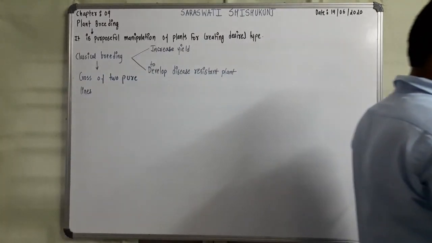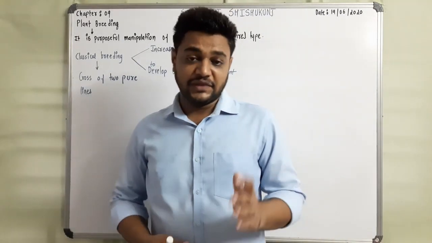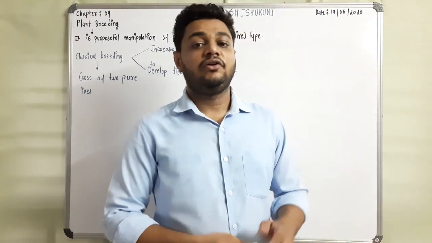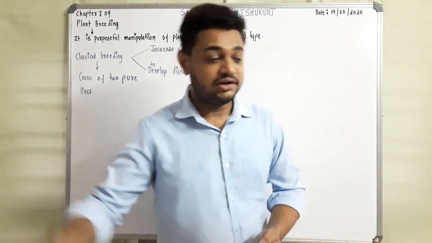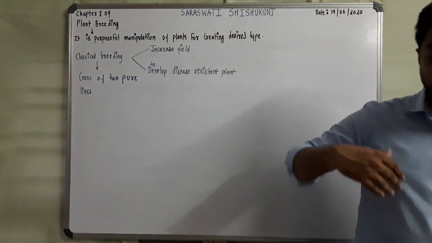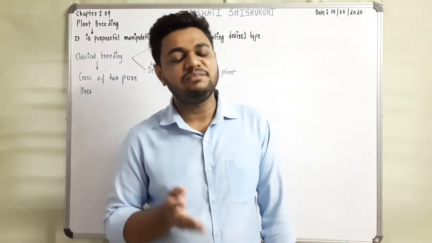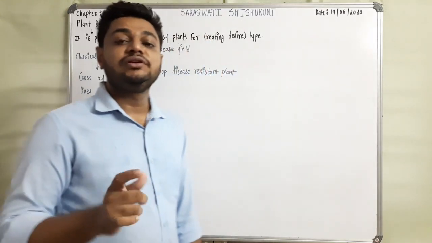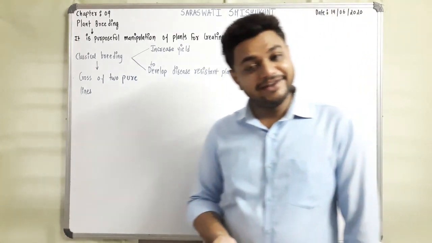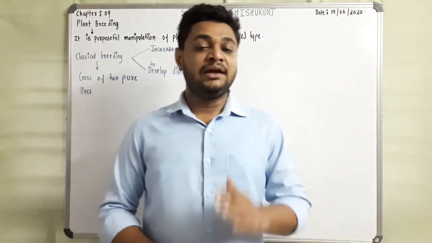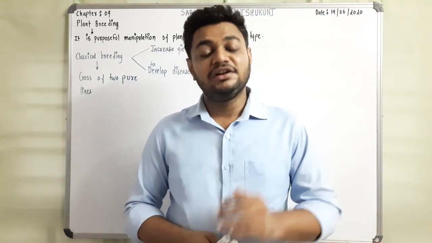Now when we use a plant breeding program for a cultivated crop, what should the breeders keep in mind during plant breeding? The plant should be able to produce high yield, as well as be resistant to environmental stresses like temperature and droughts.